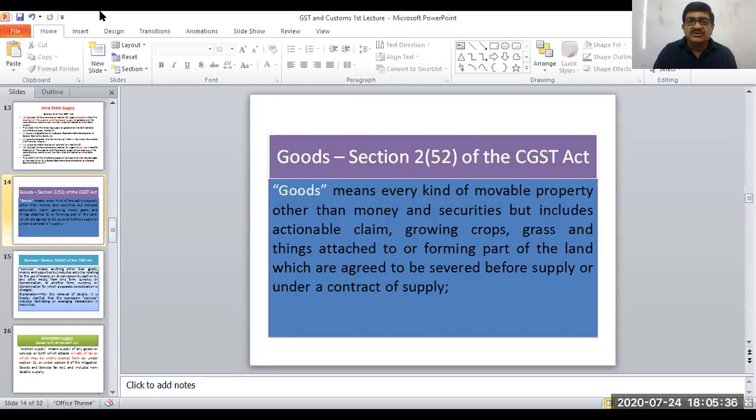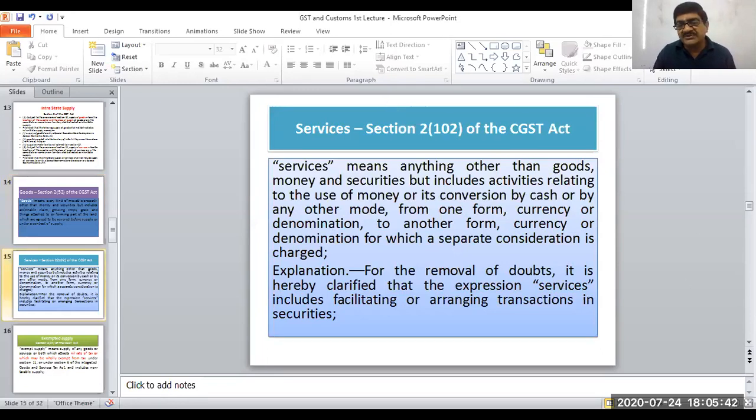Okay. So that is about the goods. Then next is, what is the meaning of the term services?